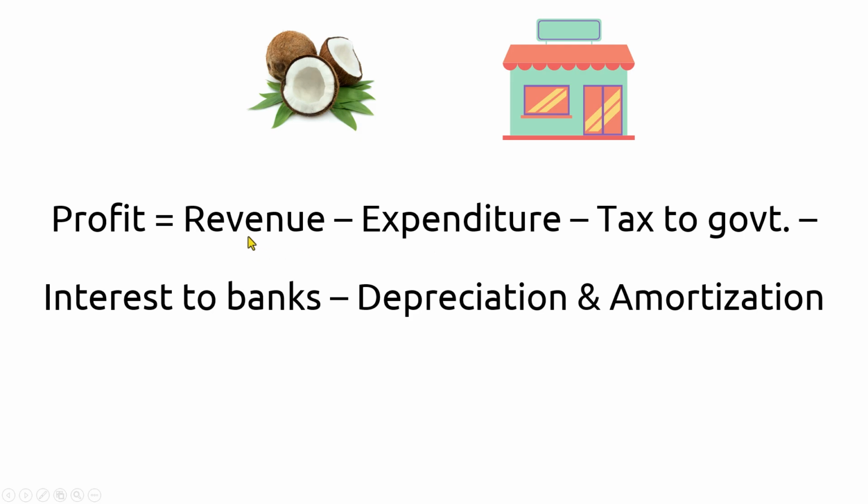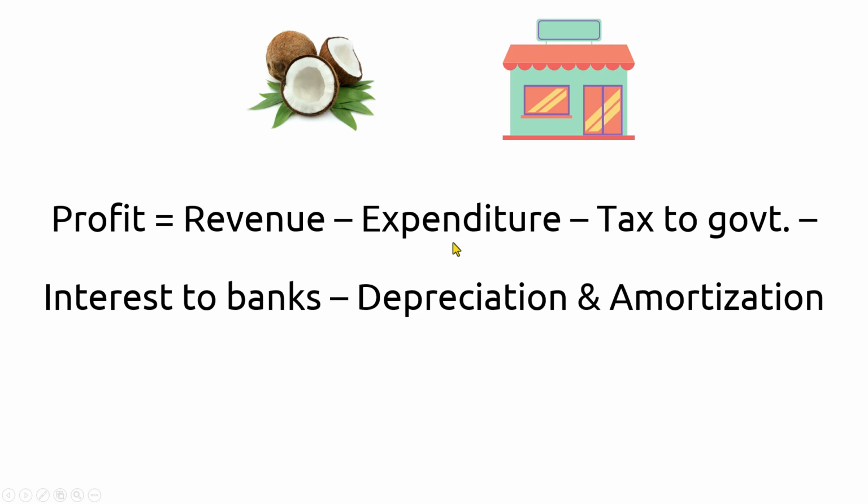Revenue is how much the friends get when someone buys their product. Not just a single person, but how much money are they getting every month or every year by selling their product. So how much do they get is revenue. How much do they spend is expenditure.